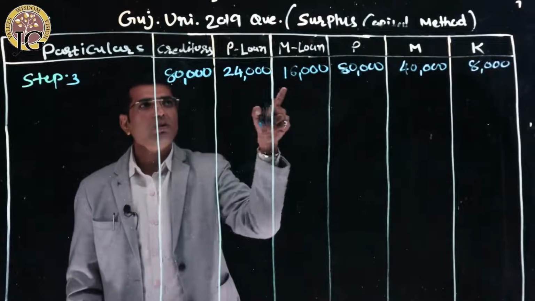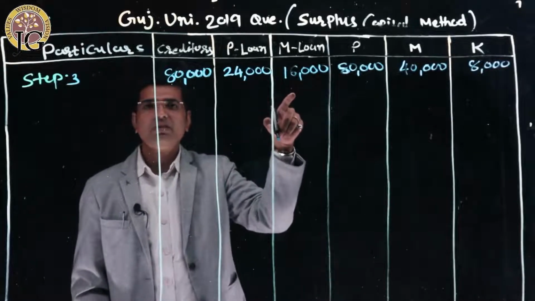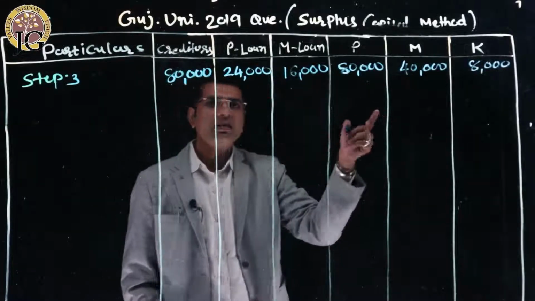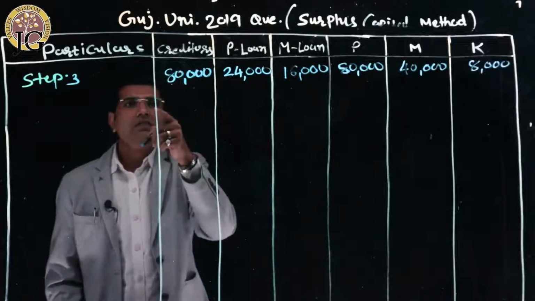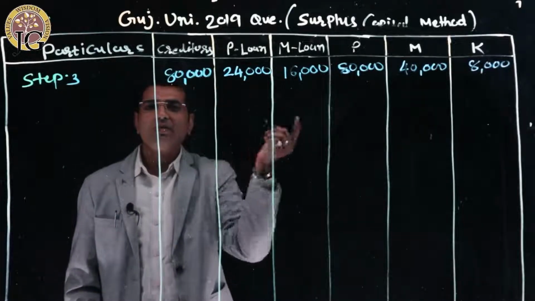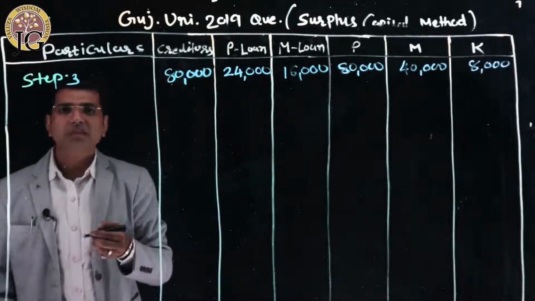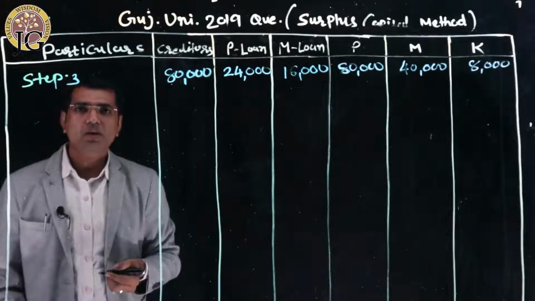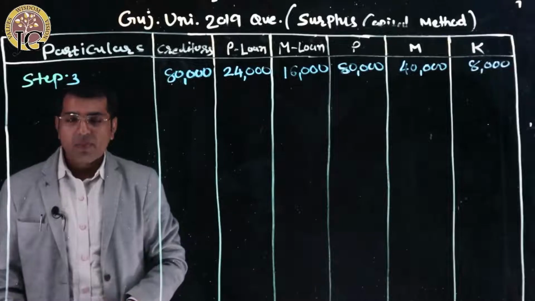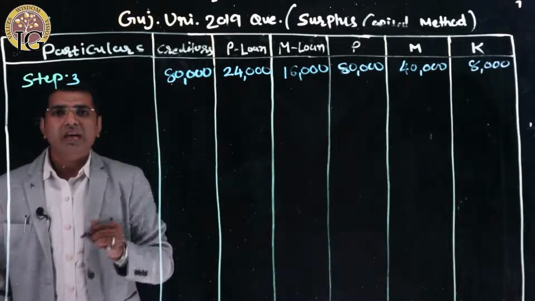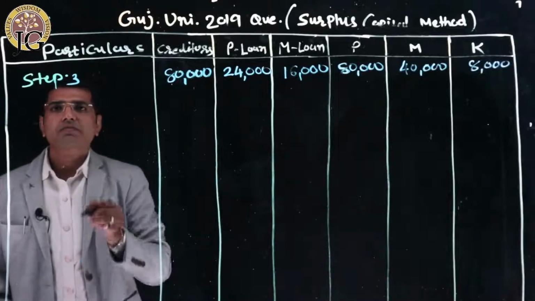Then creditors, that is the second sequence. Then partners' loans, P has given a loan and M has given a loan. And lastly, the partners' capital is to be paid. So let us make the payment to the liabilities first out of the cash we have, if any.